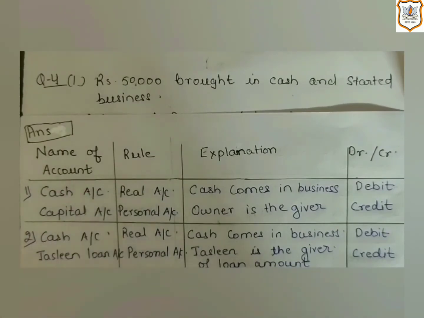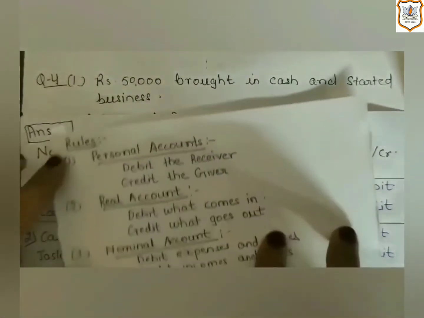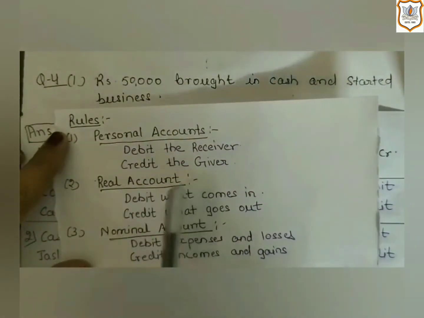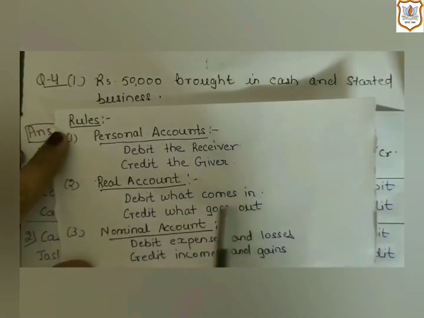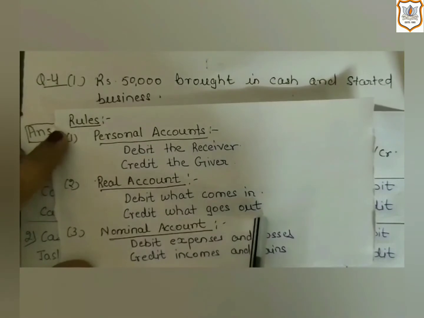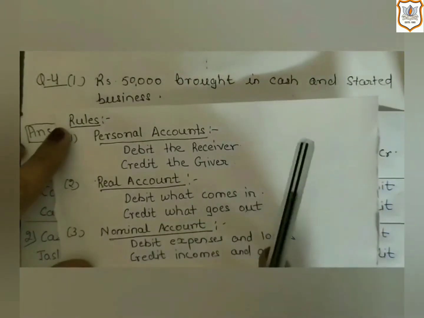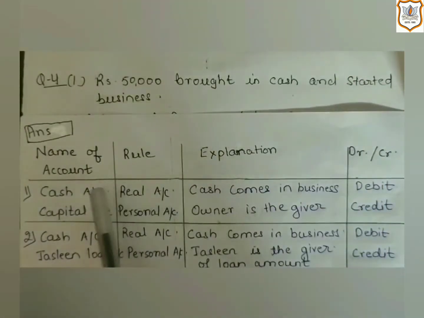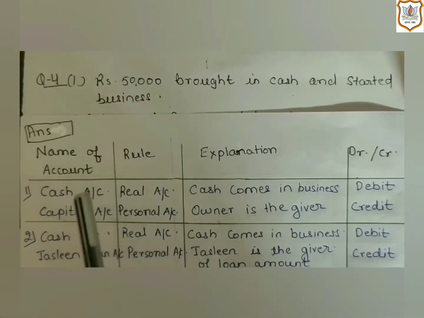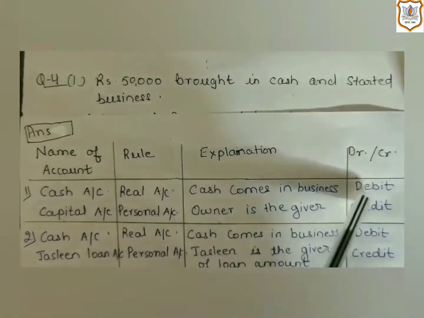And what is the rule of real account? The rule of real account is debit what comes in and credit what goes out. So, the next thing we have to decide is whether cash is coming into the business or going out of the business. Here, cash is coming into the business. So, as per the rule of real account, cash account will be debited.